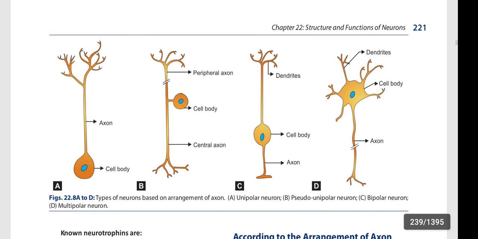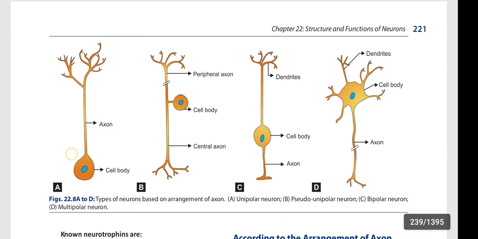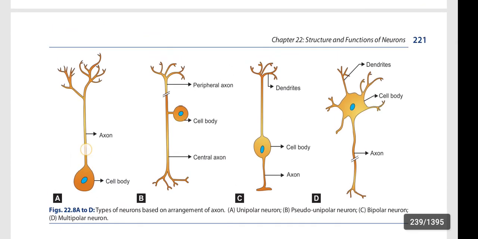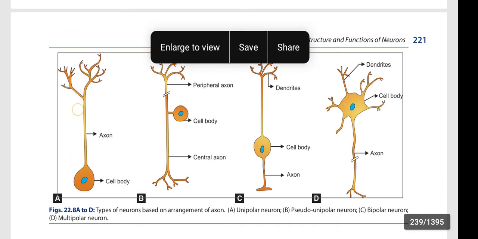These are the types of neurons based on arrangement of axon. This is the unipolar. This is the pseudo-unipolar, because only one process is coming from the soma or cell body.